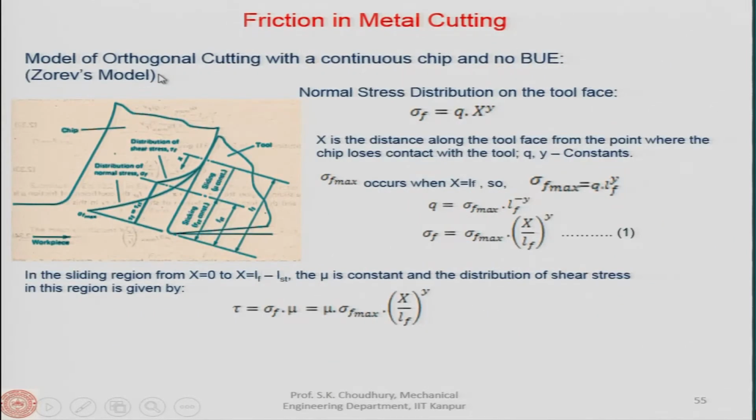What Dr. Zorev's model says concerns the normal stress distribution on the tool face. First of all, let us see this diagram. This is the tool, and this is the workpiece. Here is the chip flowing along the rake face of the tool, and let us say at this point the chip loses contact with the tool. From here to here, designated as LF, is the chip-tool contact length, that is the length at which the chip contacts the rake face of the tool.